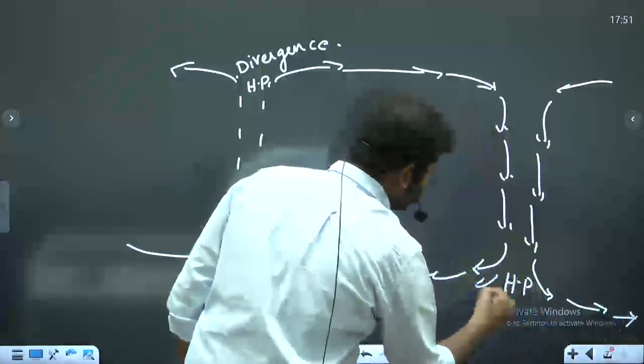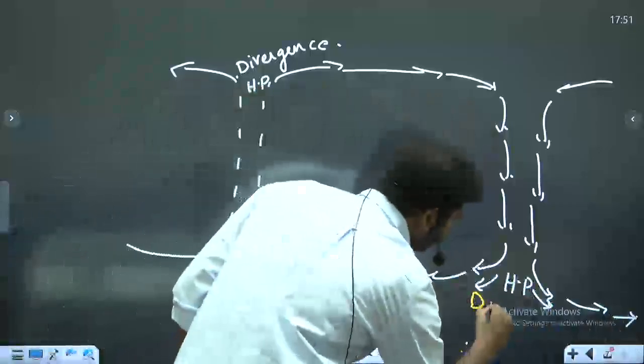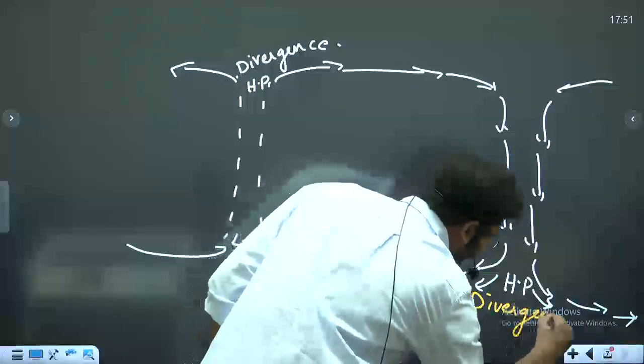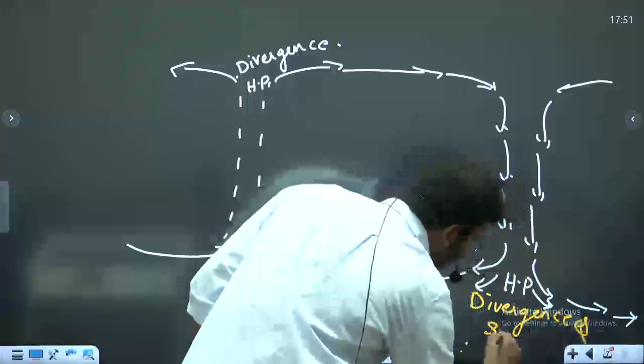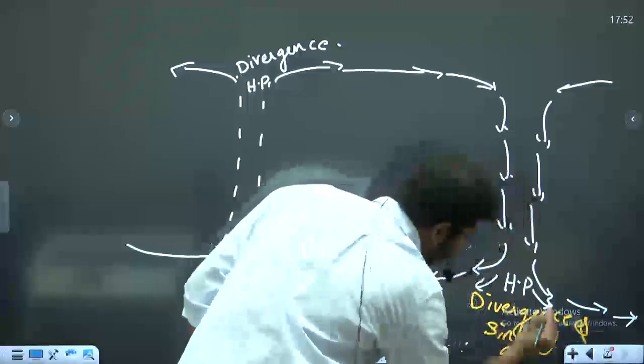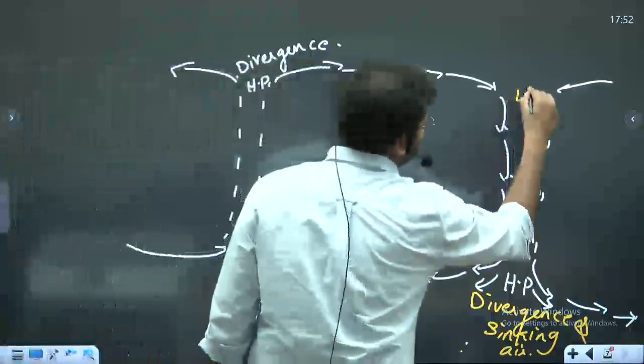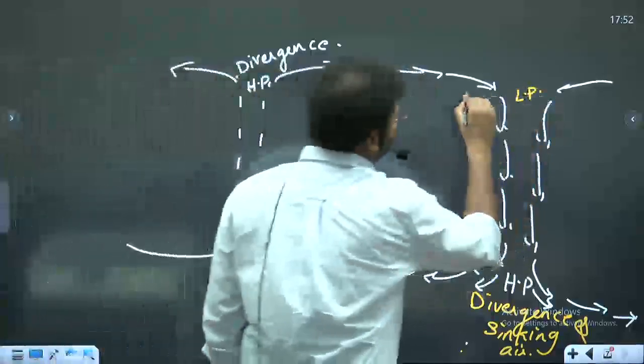This is a high pressure system, so you will have divergence and sinking air. That's it. And this is also low pressure as compared to this, so you have